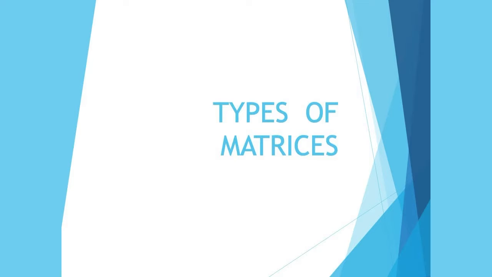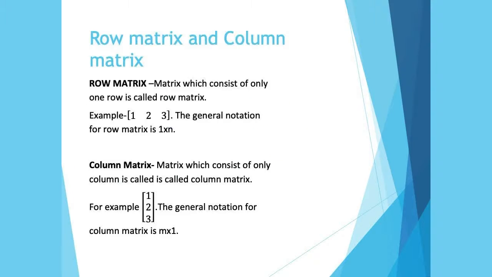Good morning, students. Today we are studying about the types of matrices. First is the row matrix and column matrix. See, row matrix is defined as a matrix which consists of only one row. It means जिस matrix में सिर्फ एक ही row होगी. We are talking only about the row. कॉलम्स की इसमें कहीं बात नहीं हो रही है जिसमें सिर्फ एक ही रो होगी.